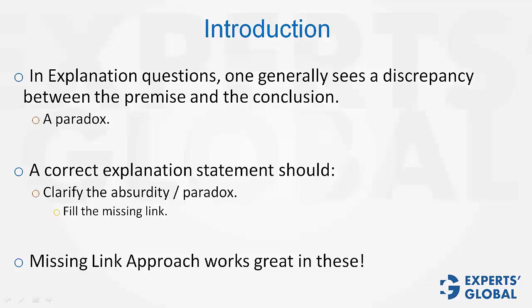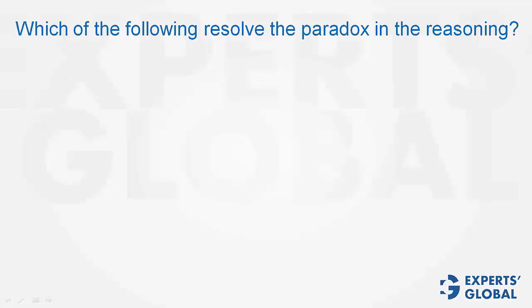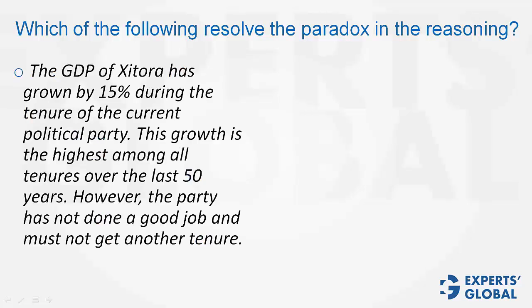this question type. Let's take an elaborate example. Which of the following resolves the paradox in the reasoning? This is the reasoning given. The GDP of Zatora has grown by 15% during the tenure of the current political party. This growth is the highest among all tenures over the last 50 years. However, the party has not done a good job and must not get another tenure.